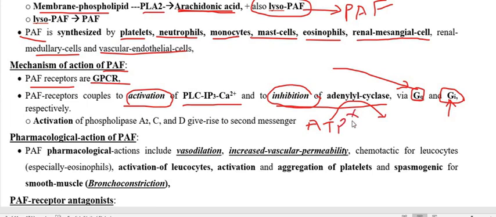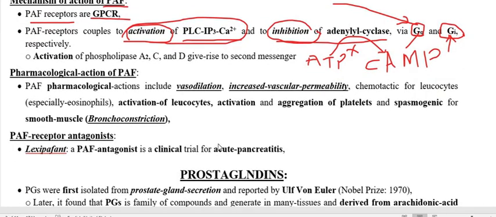So if it is through GQ, then it goes through the PLC, IP3, calcium pathway, and when it acts through GI, it inhibits the synthesis of cyclic AMP by inhibiting the function of the enzyme adenyl cyclase. Other enzymes also get activated that we are not going to discuss.